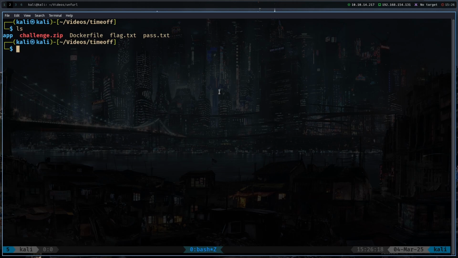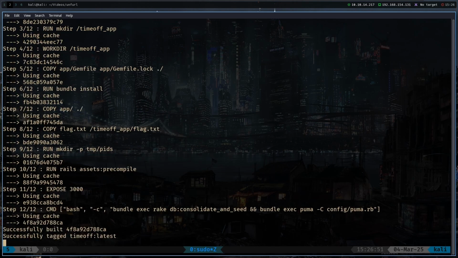So to run this challenge, you just have to run sudo docker build -t, then the container name. It will be TimeOff. I will just name it TimeOff and then dot for the directory to build from, and then sudo docker run -it. Then we have the port forward. I believe it was port 3000. I don't really remember. We will see. And then the container name, which is TimeOff. And then I will have to enter my password. And it is already running here for me.